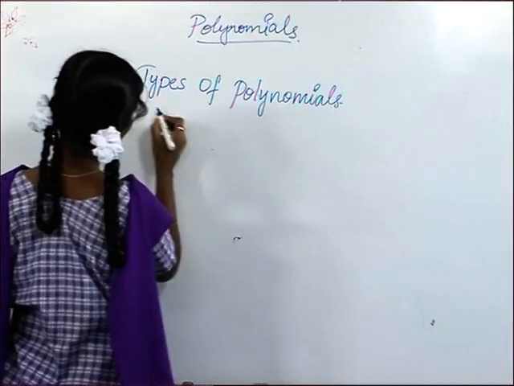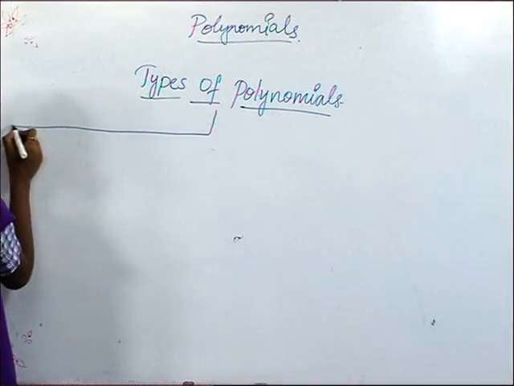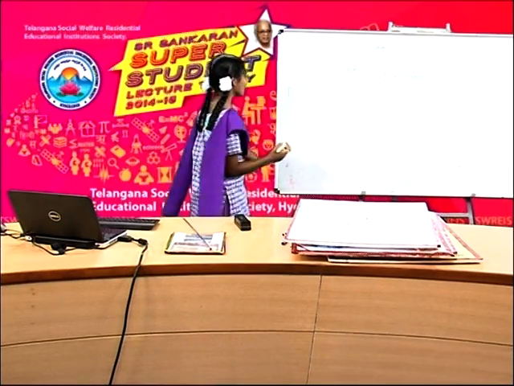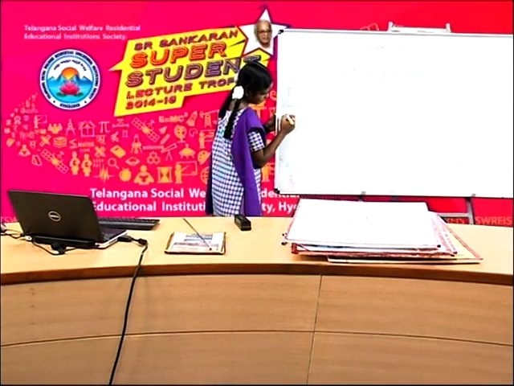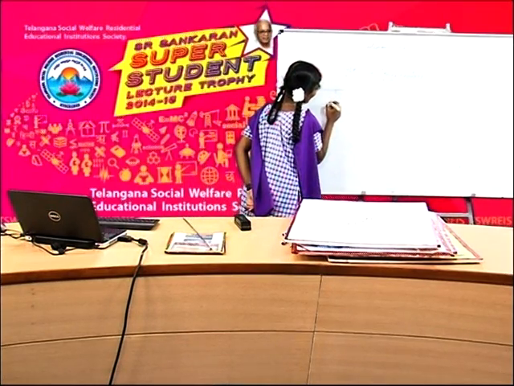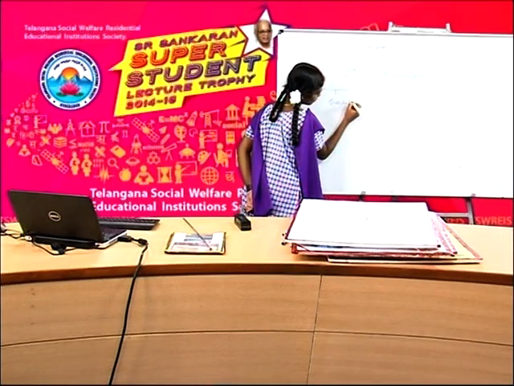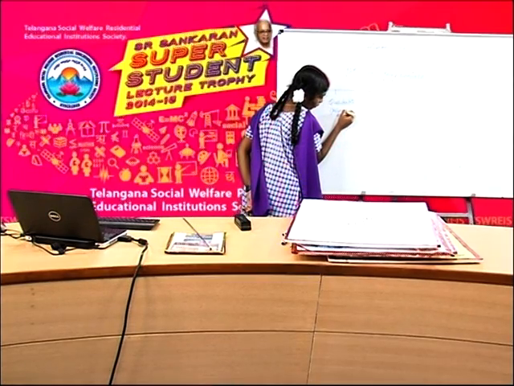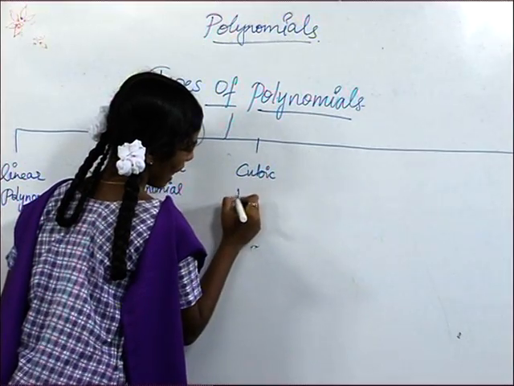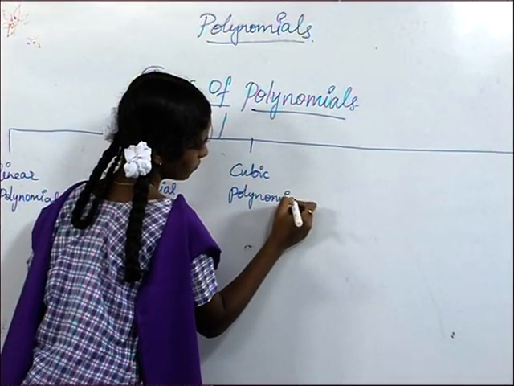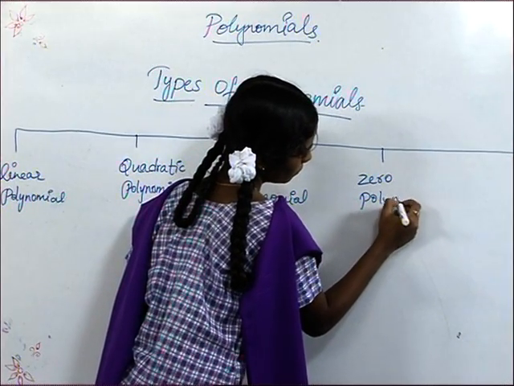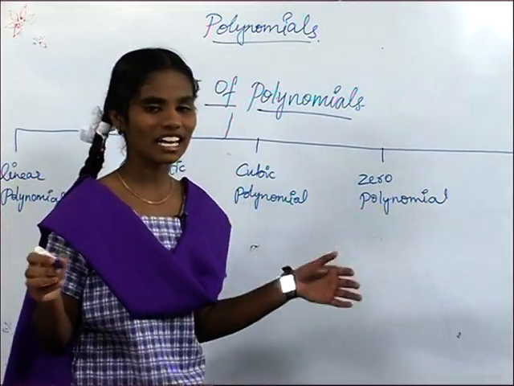In types of polynomials, we have a linear polynomial, and quadratic polynomial, and cubic polynomial, and zero polynomial. Last one is constant polynomial.